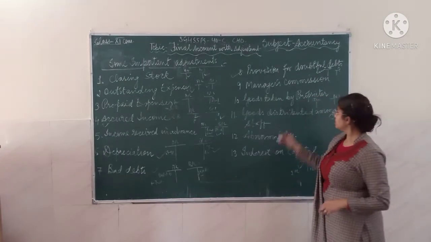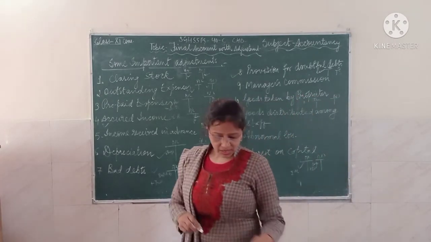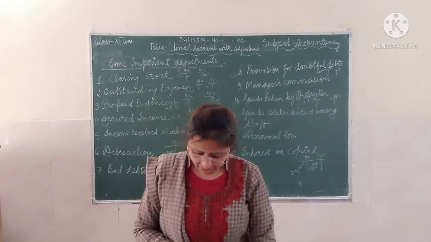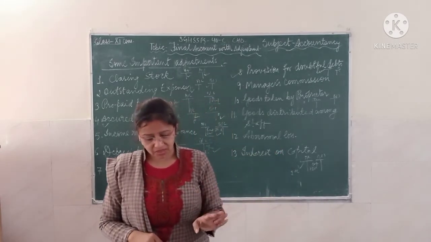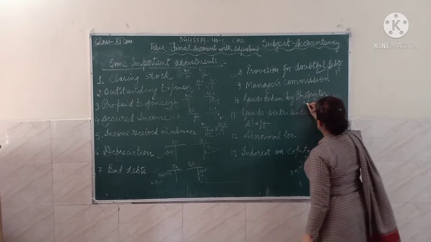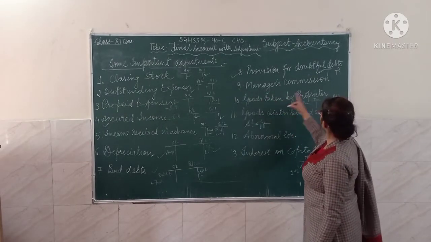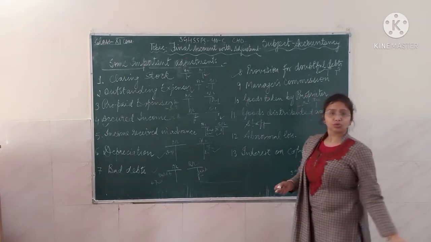For the trading account, purchases are on the debit side. So it's shown on the debit side by way of deduction from the purchases. From the purchases, you are going to minus the goods taken over by the proprietor, that is the drawings you can say.